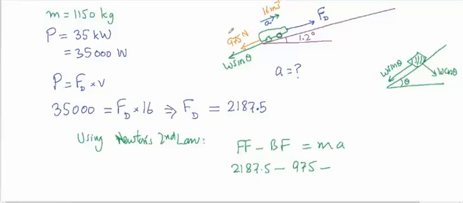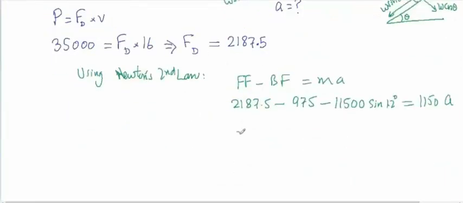Then the weight component will be mg sine theta, which is 1150 as the mass, multiplied by 10, and sine of the angle 1.2 degrees, and that is equal to the mass 1150 times a. Through this we can find the acceleration.